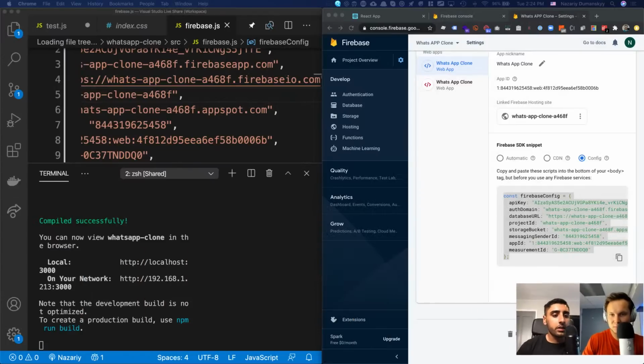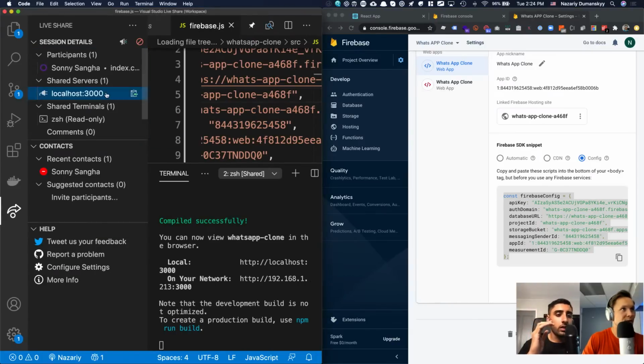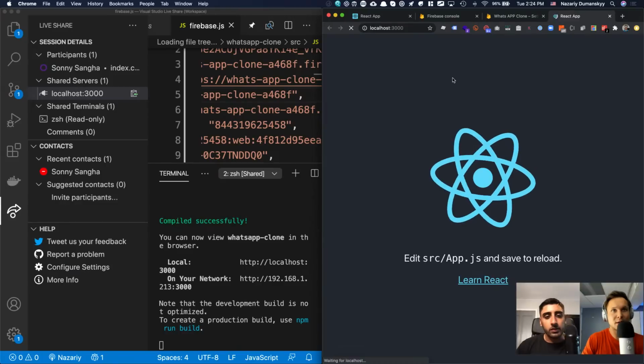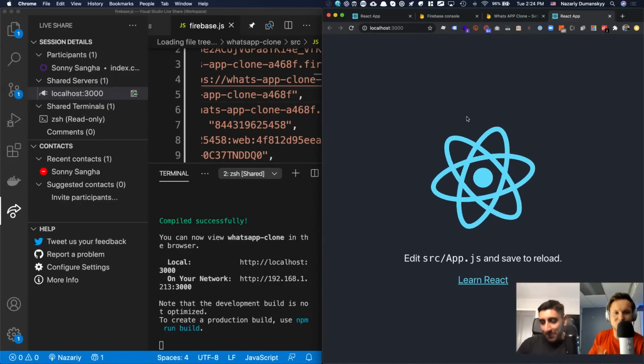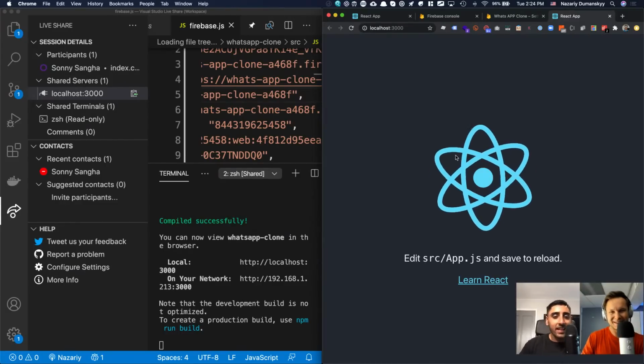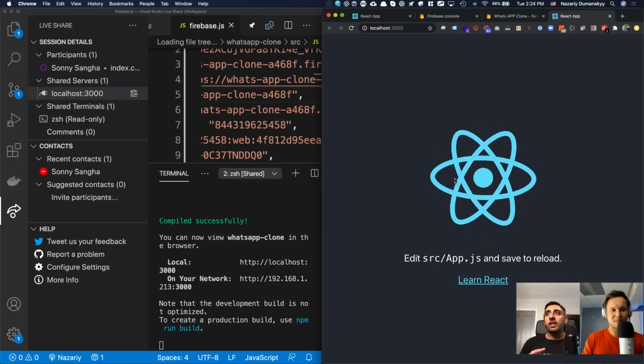Perfect. Now we've got localhost 3000 up. So if you go into the left-hand side in VS Code, you've got Live Share and then localhost 3000. Boom, right there. Let's go. Nice. If you get to this point, guys, well done.